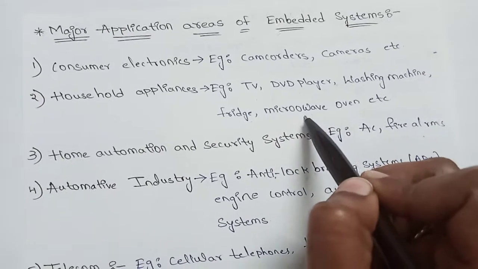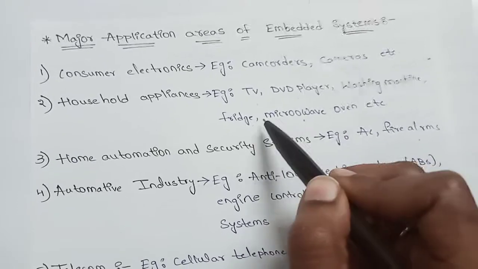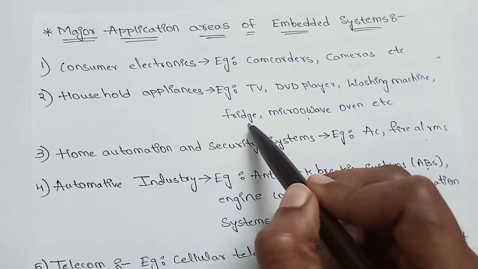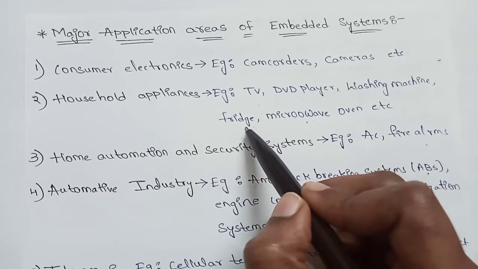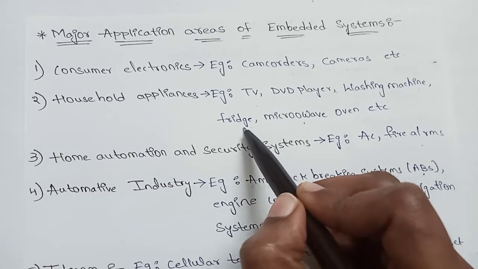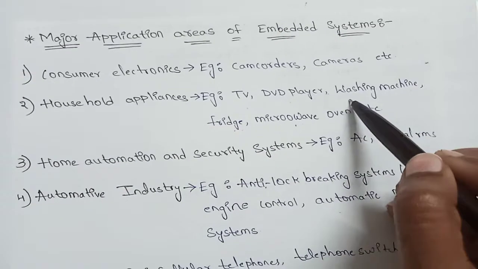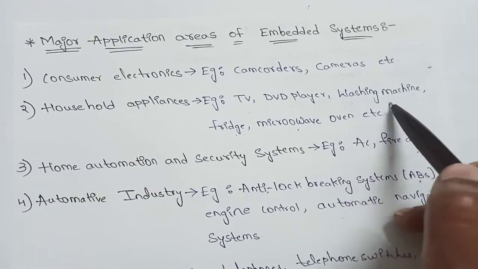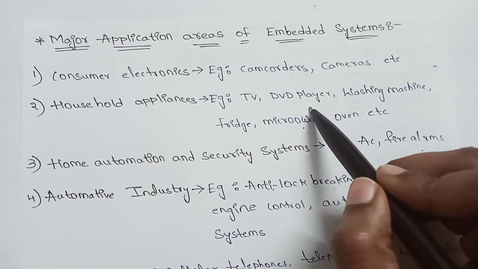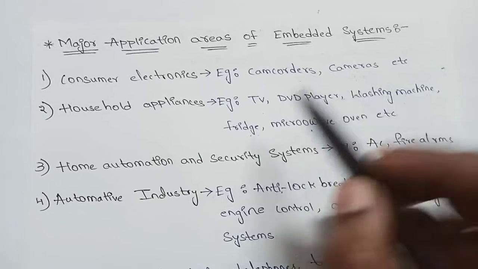It is used to heat up the items, food items. It is used to freeze or make the items cool, or to preserve the medicines. Washing machine is used to wash the clothes, DVD player is to play the songs or anything, and TV is used for the entertainment.